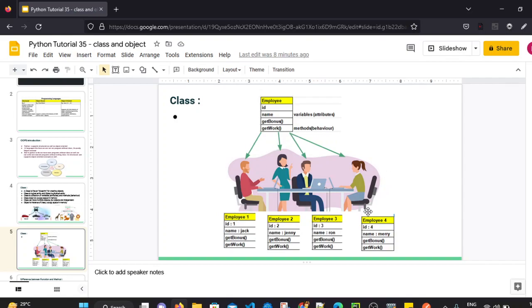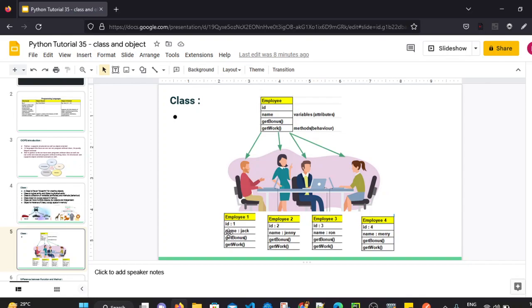So every employee will have an ID, but that ID will be different. The common attributes like ID and name are across all the employees, but the values will be different. First employee will have the ID of 1, second employee will have ID of 2, third employee will have ID of 3, and so on.